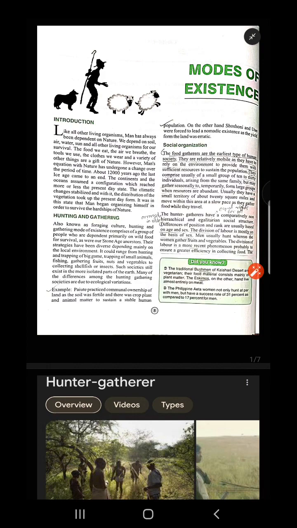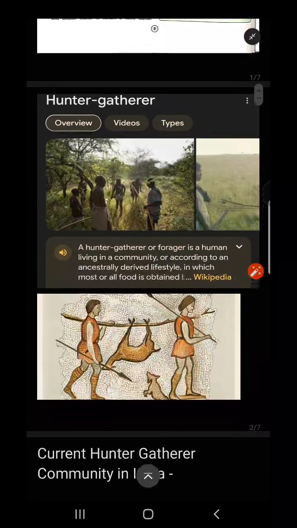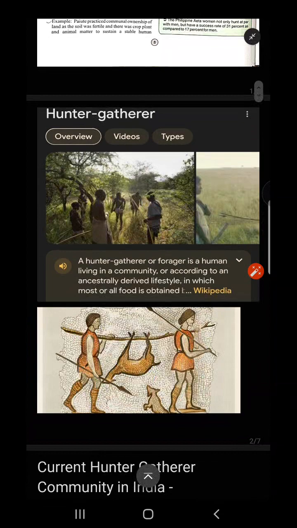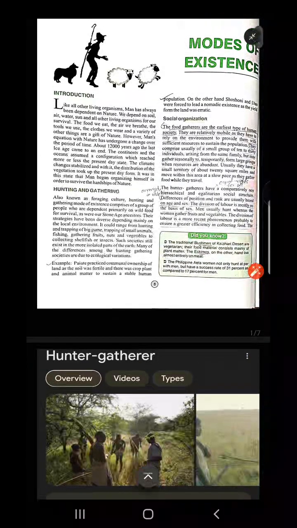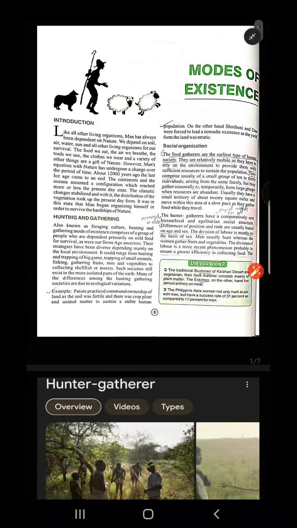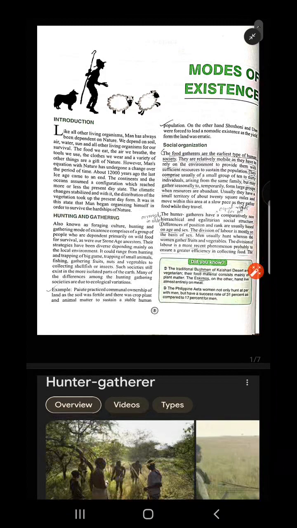The first mode of existence is hunting and gathering, also known as the foraging culture. So this is a picture of hunting gathering. Why is it called foraging? Because most of the time at this stage of man's life was invested in gathering food for survival.